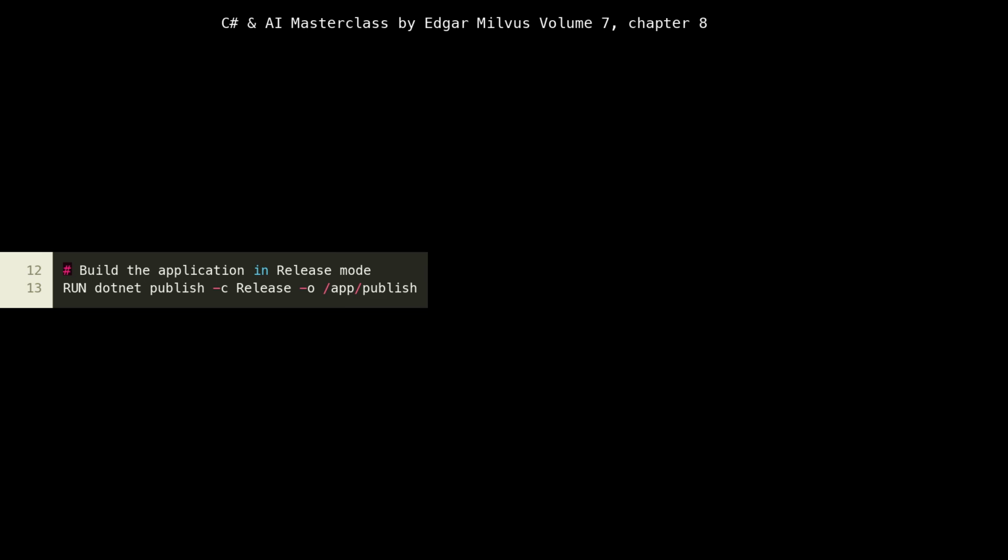This publish step creates an application that can be run on any machine with the .NET runtime, without needing the SDK.